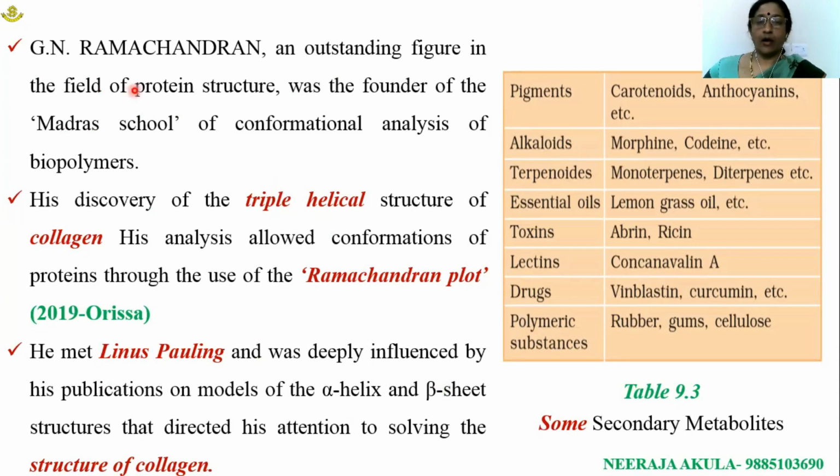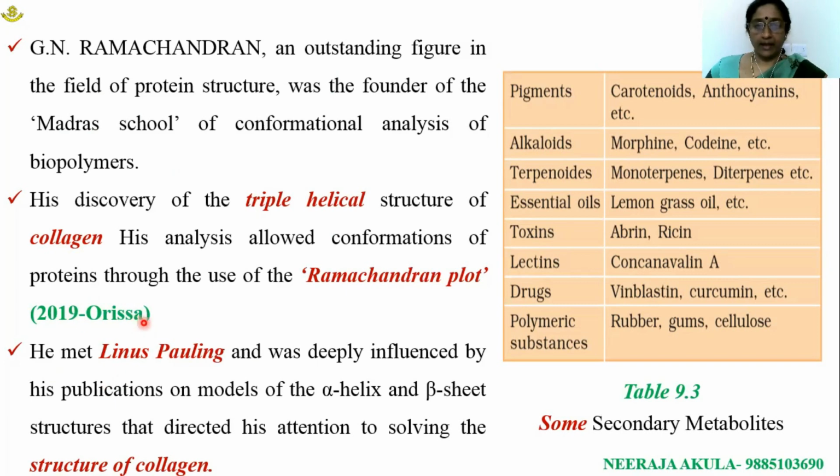G.N. Ramachandran is an outstanding personality with respect to the field of protein structure. He was the founder of the Madras School of Conformational Analysis of Biopolymers. He discovered the triple helical structure of a collagen protein, which is associated with amino acids glycine, proline, and hydroxyproline. His analysis allowed the conformation of proteins through the use of the Ramachandran plot. So this Ramachandran plot we got last year.